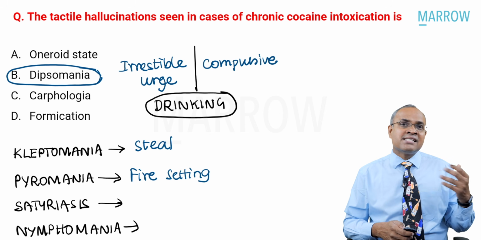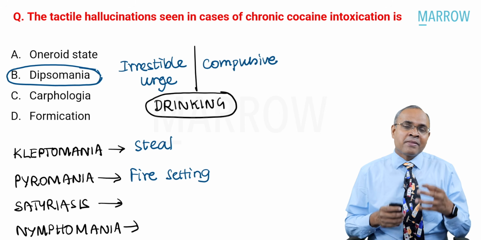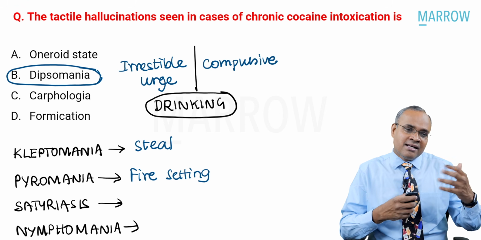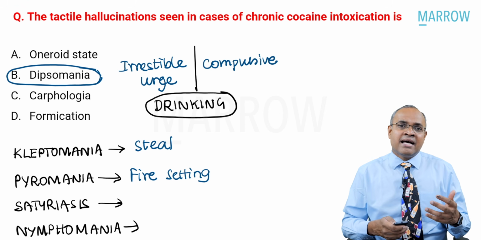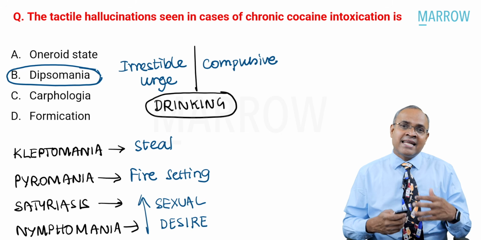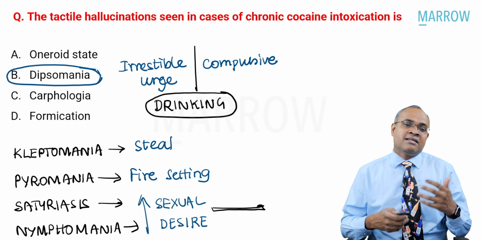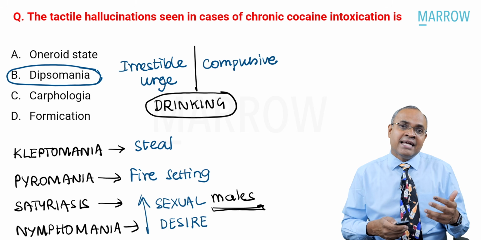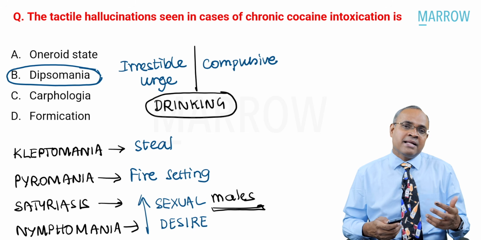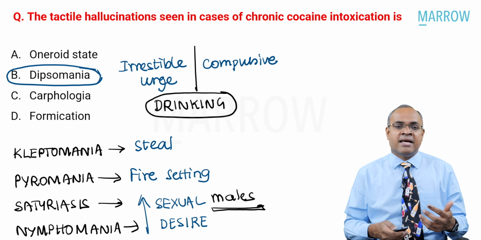What are the two words? Satyriasis and nymphomania. And what are satyriasis and nymphomania? Here you typically see an increased desire for sexual activities. Increased desire for sexual activity in males is called satyriasis. Increased desire for sexual activity in females is called nymphomania.